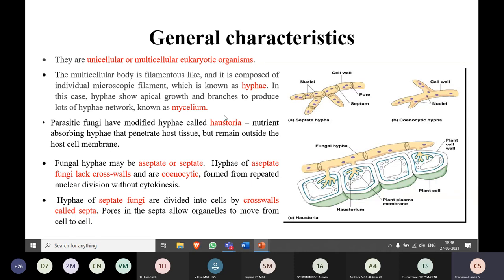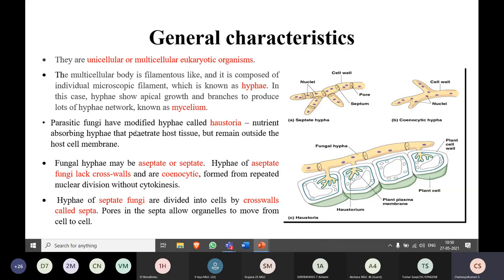So always I'll be telling that you can observe the growth of the fungi on the surface of the agar medium as cottony growth, whereas bacterial colonies will be mucoid and sticky in nature. With fungal growth, you can see the cottony growth on the surface of the agar medium or any other spoiled food also. That cottony growth is nothing but the mycelium network of the hyphae, which is known as the mycelium. And these hyphae can be modified, which are known as Haustoria.